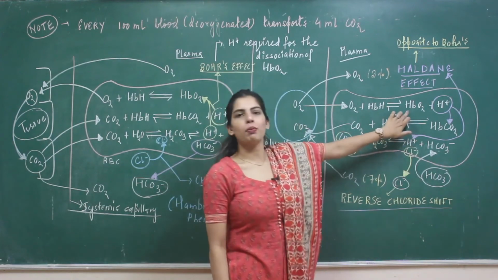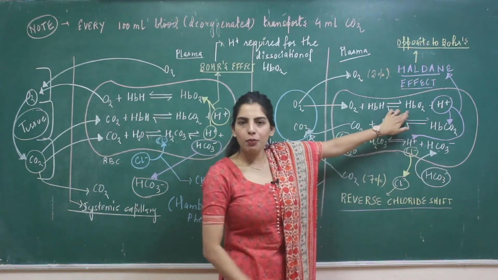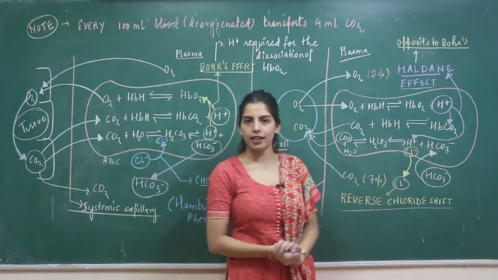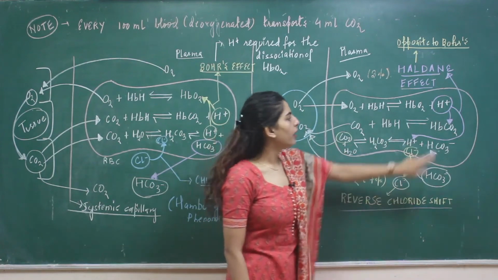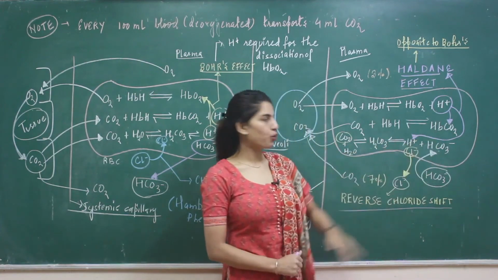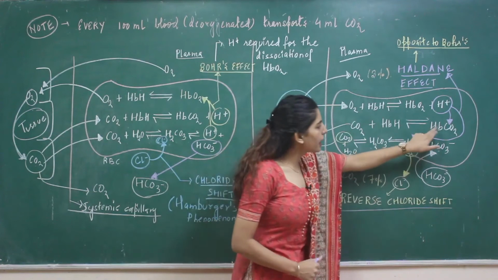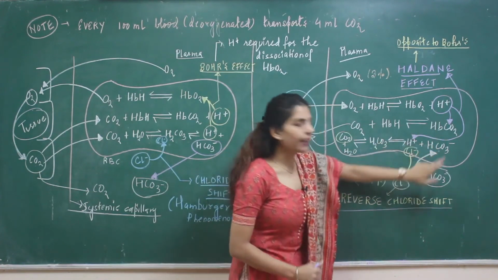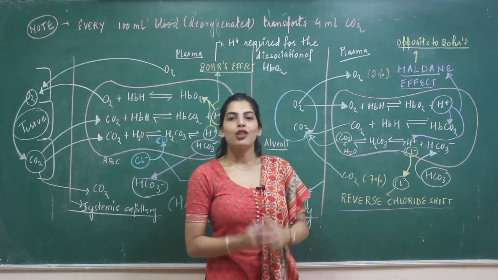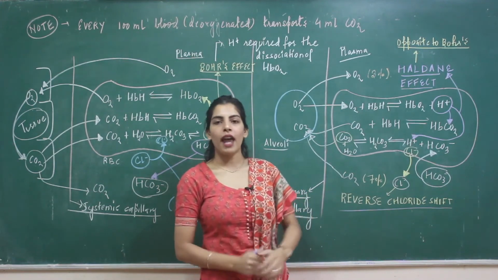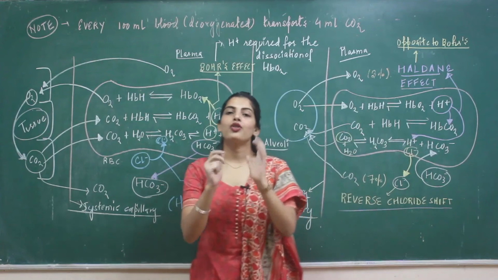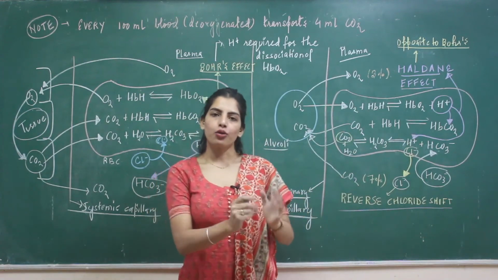See, whenever HbO2 is formed, one H plus ion is released, and this H plus ion is required for dissociating this HbO2. I have made this arrow. Also it is required for the bicarbonate ions to combine. So Haldane's effect is exactly opposite to Bohr's effect, which discusses the transport of CO2.